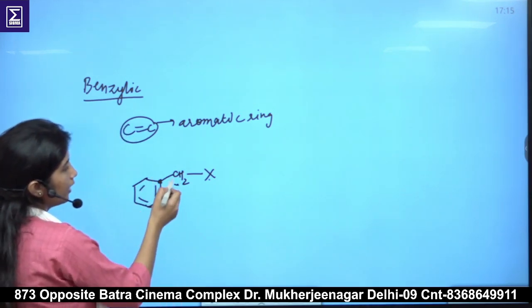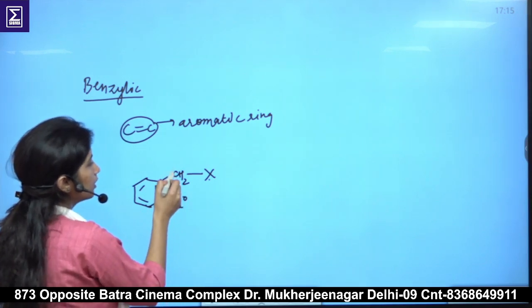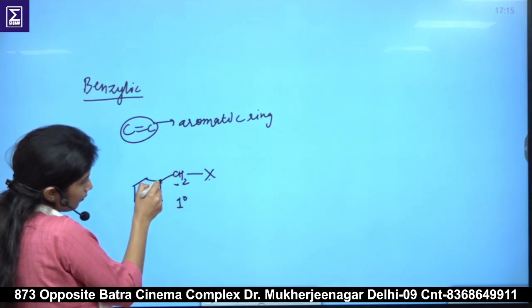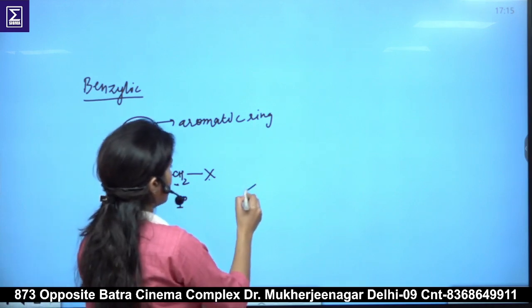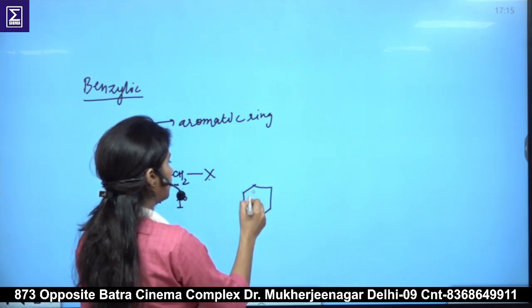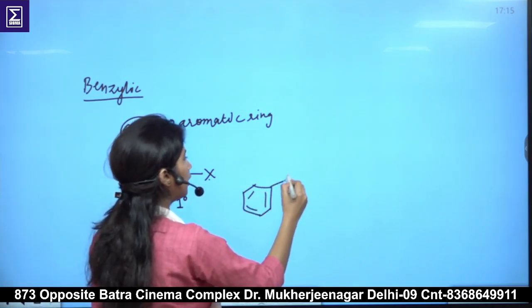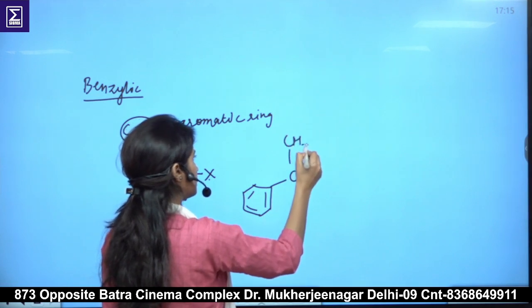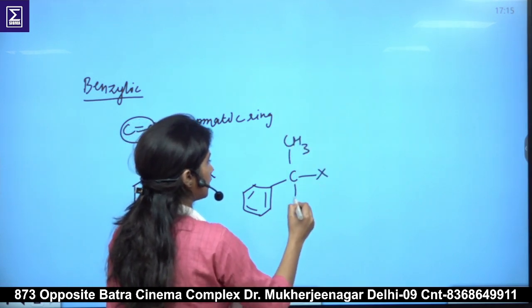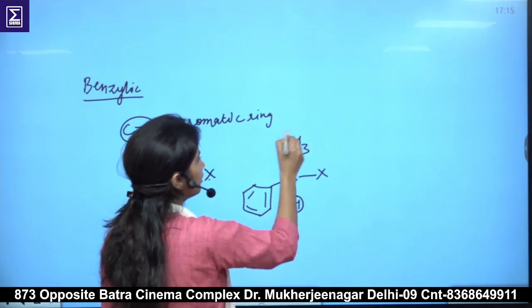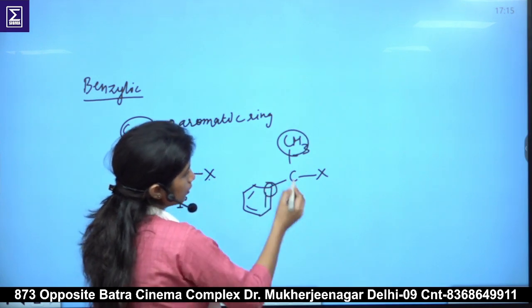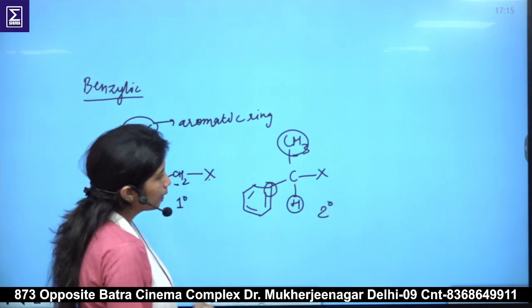Again, here it is primary benzylic, because this carbon is directly attached to only one carbon. When it is attached to two carbons, one of the double bond and another one here, CH3, and it has one H, so one hydrogen and two carbons, then it is secondary benzylic.